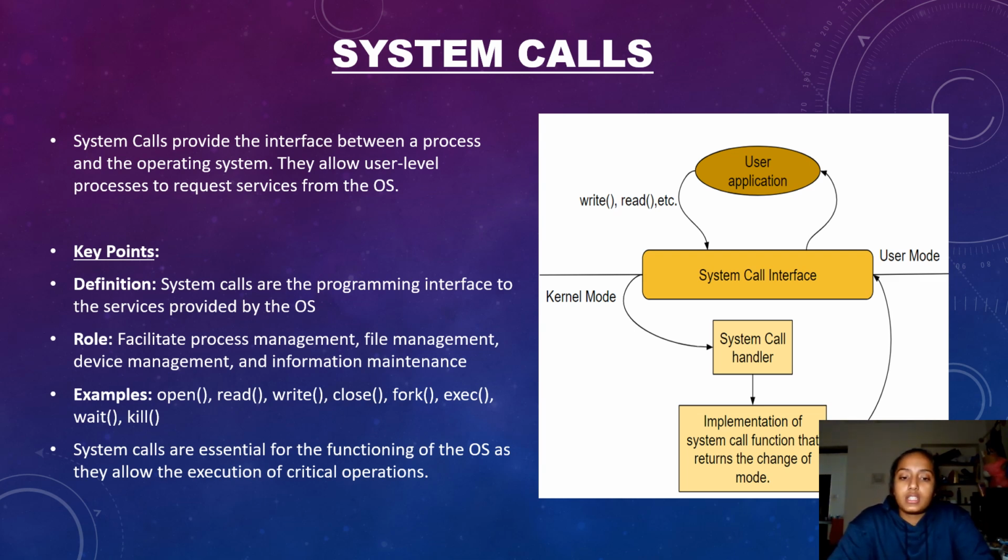System calls are essential for the functioning of the OS as they allow execution of critical operations. All the critical operations, from the basic ones to the most complex ones, always include a system call. We have a small chart on how all these systems work. So we can use the kernel mode and user mode. About these things we will talk in our upcoming slides.